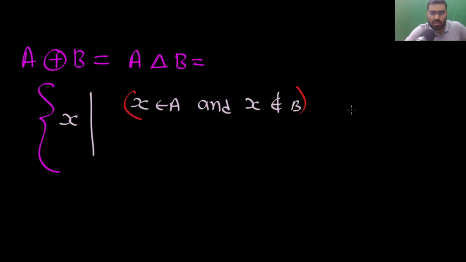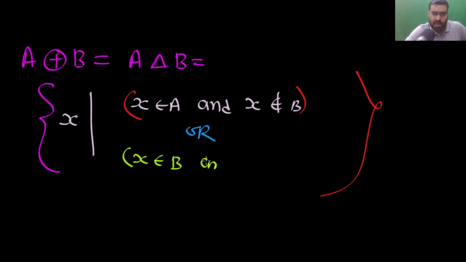Either this element only belongs to A, or this happens: it only belongs to B. X belongs to B and X does not belong to A. So either it only belongs to A or it only belongs to B. This is the definition of symmetric difference.